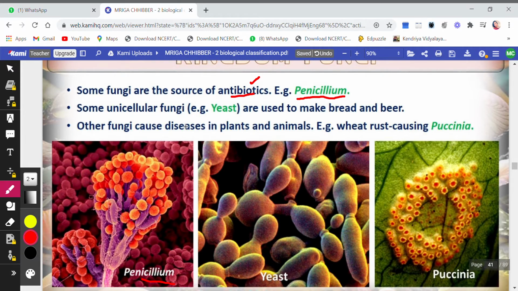Some unicellular fungi, they can ask you a 1 mark question, name a unicellular fungus. So the answer is yeast, which is used to make bread and beer. Other fungi cause diseases in plants and animals like wheat rust, and this can be seen in Puccinia. This is Puccinia, you see wheat rust, they have shown you here in the picture.